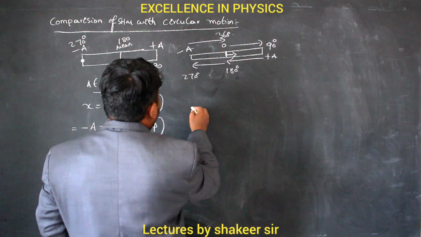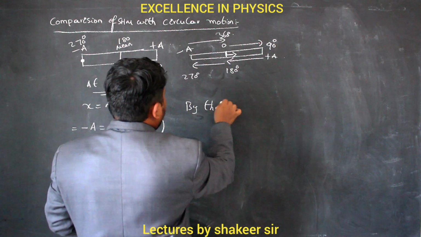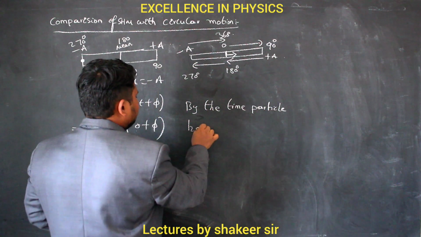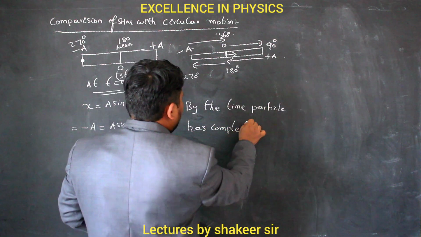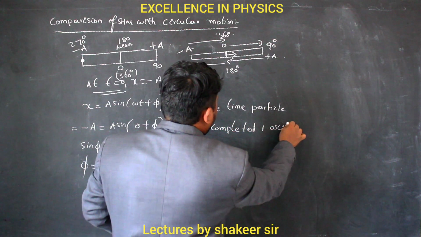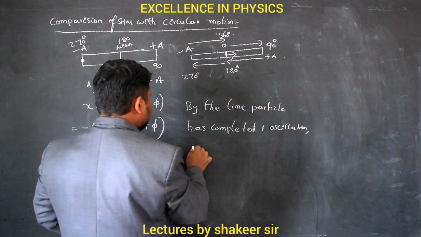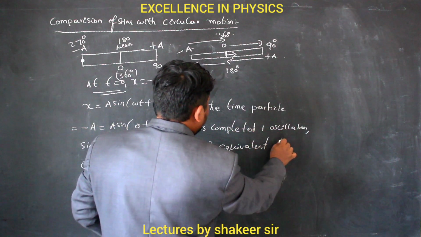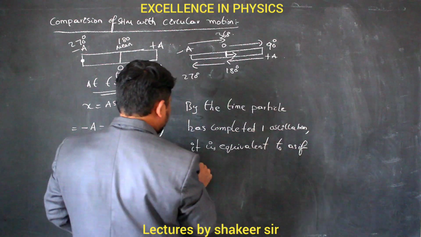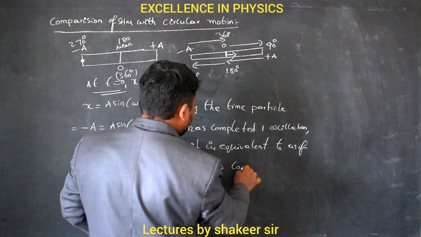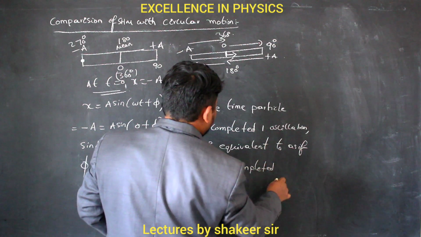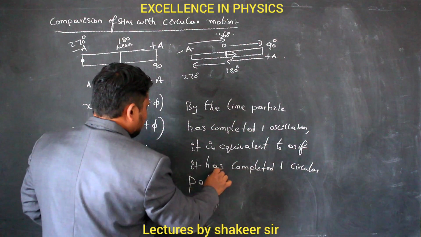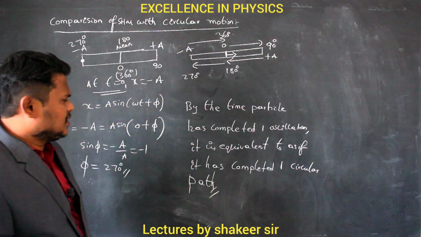So what is the statement we can write here? By the time the particle has completed one oscillation, it is equivalent to as if it has completed one circular path. Clear ma?